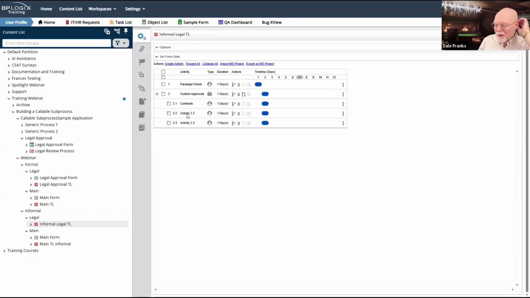oh, this is going to be a lot harder. Okay, there's a reason why I did the informal differently. Here's another problem we're going to run into. I currently have these activities that are dependent on a value in a form field. My problem is that I don't know what that form field is. So when I set these up, I'm going to have to use some trickery to make this happen.